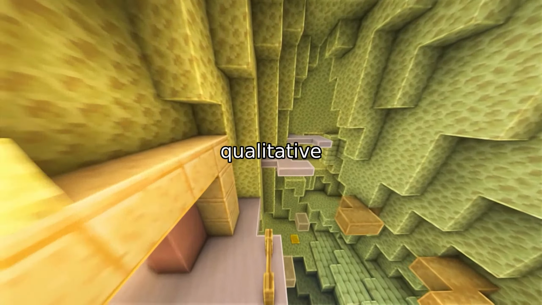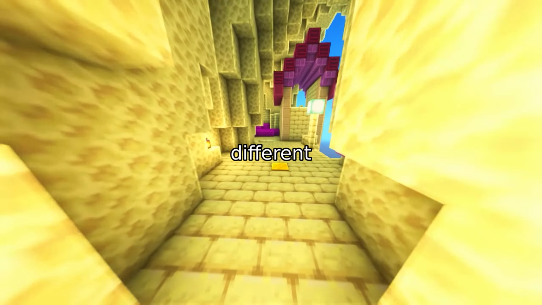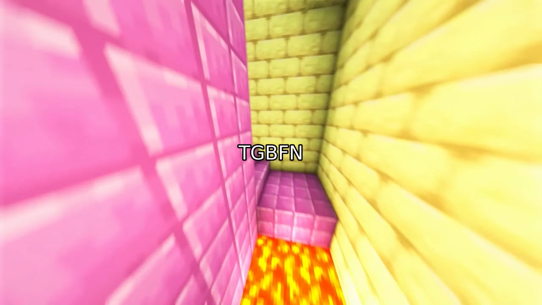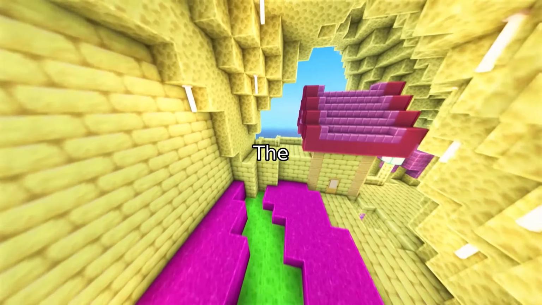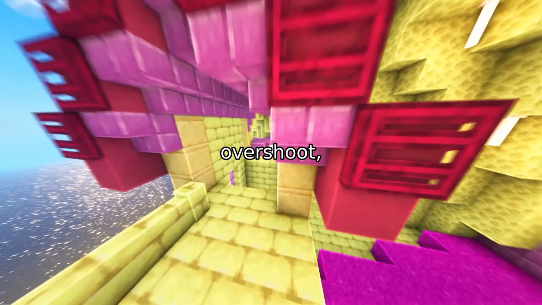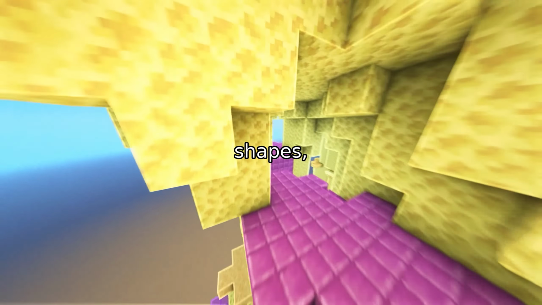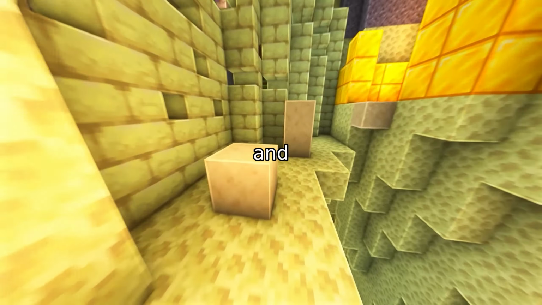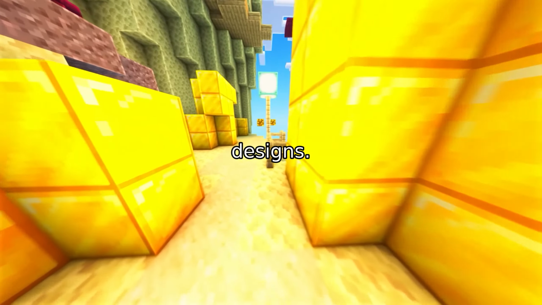We also conducted a qualitative case study. For 5 different target combinations of surface area and volume, we generated CAD sequences using TGBFN and several baselines. The results show that while other models either overshoot, undershoot, or produce implausible shapes, TGBFN consistently produces outputs that match the target values exactly and look like real, manufacturable designs.